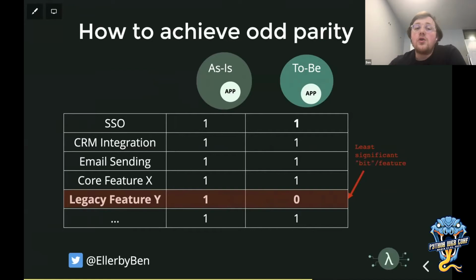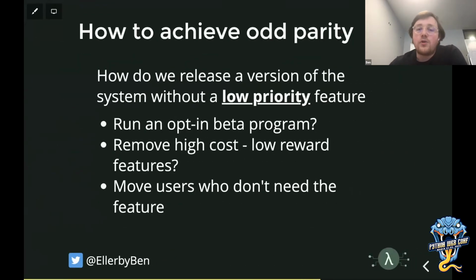Now, potentially there are some low priority features, things like legacy features that we decide, okay, as a product, we don't need this anymore. It's a least significant bit in this matrix, but basically we can decide not to rebuild that feature and maybe we can go live. And that's low priority features. We can maybe have an opt-in beta program for the new system where you don't have all the features, but you have most of the core features and that's enough.